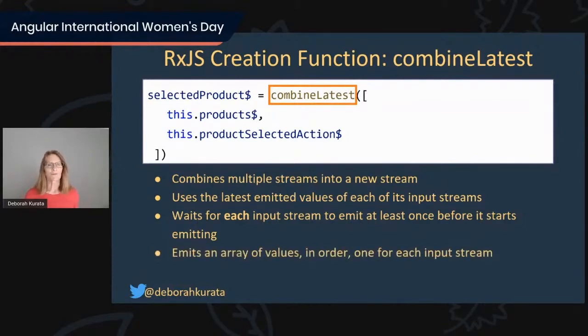When it combines these streams, when it receives the emission from the data stream and it receives an emission from the action stream, it then emits an array of values in order, one for each input stream. Now, those words are difficult to parse, so I put it on as a picture here. So what combineLatest emits is an array, where the first element is the emission from the first stream, which is our data stream, so that's our array of products. The second element of the array is the emitted value from the second stream, which is our selected product ID. So that's what combineLatest emits for us.